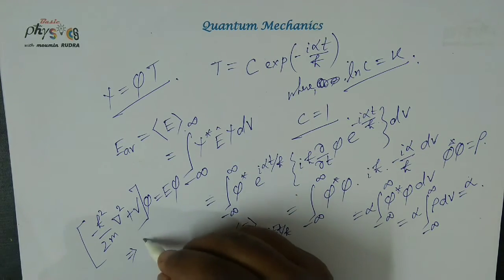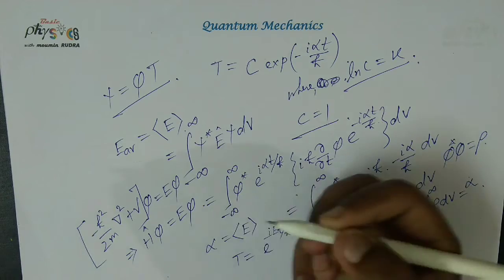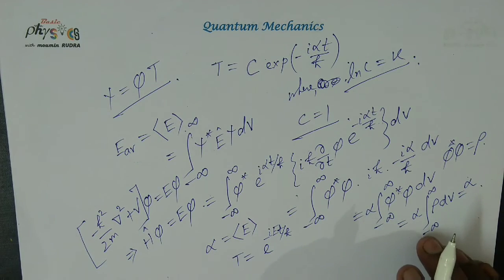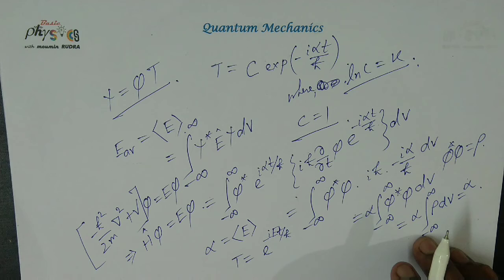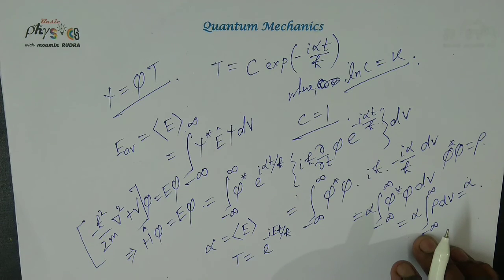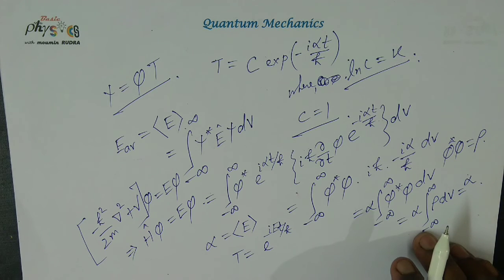So this is H phi equal to E phi. This is the three-dimensional time independent Schrodinger wave equation for a single particle, also called the 3D steady state Schrodinger equation, and its solutions are called time independent wave functions or steady state wave functions.